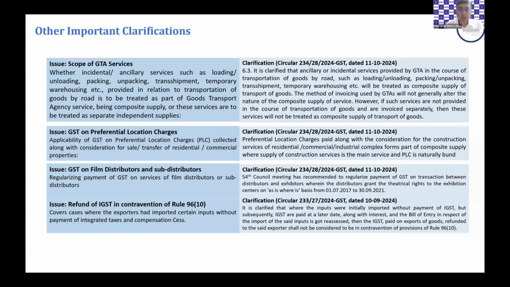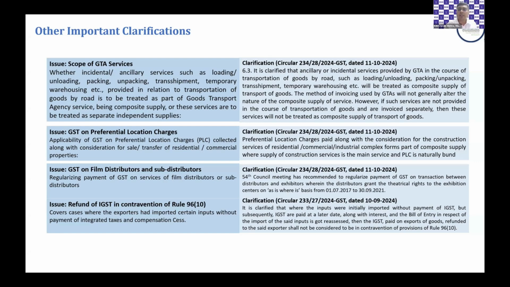We again have a number of very common issues which were also raised during the pre-GST regime, which also have been clarified, where a GTA typically also loads the goods into the truck and then offloads the goods, may at times stop somewhere and have a transit warehousing of these goods.